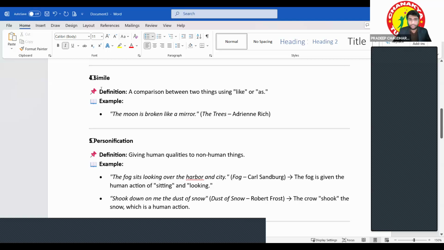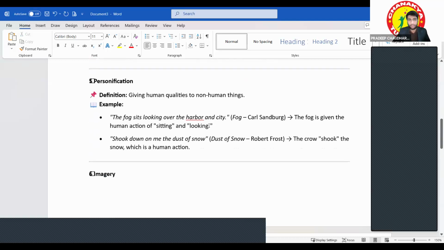Okay. So what is the simile here? A comparison between two things. You can identify a simile whenever you see the word "like" or "as". When there is a comparison between two things using the words like or as, then it is known as a simile. Just like "The moon is broken like a mirror" in The Trees by Adrienne Rich.